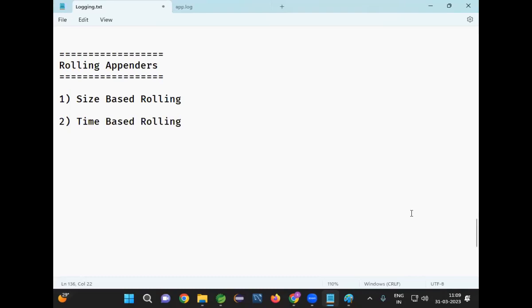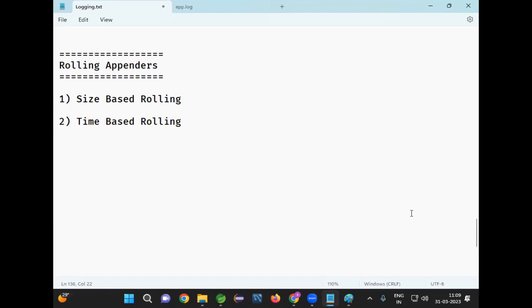When I go for tomorrow, April 1st, the March 1st log file will be deleted. Like that, we can configure the retention period. What is the meaning of 30 days? Only 30 days of log files should be available. Previous log files should be deleted. If I don't configure a retention period, after 1 year, 365 files will be available.